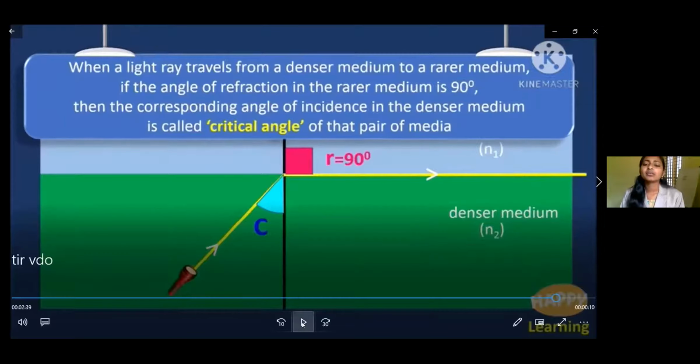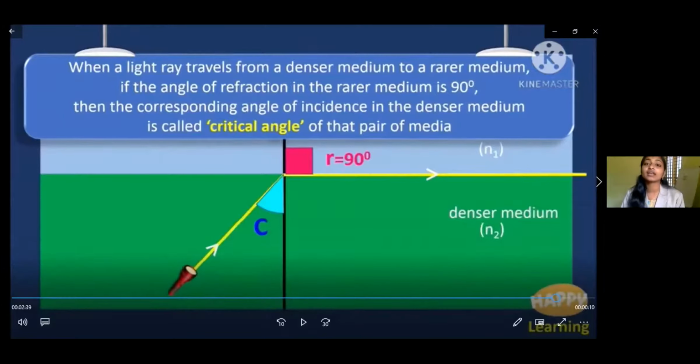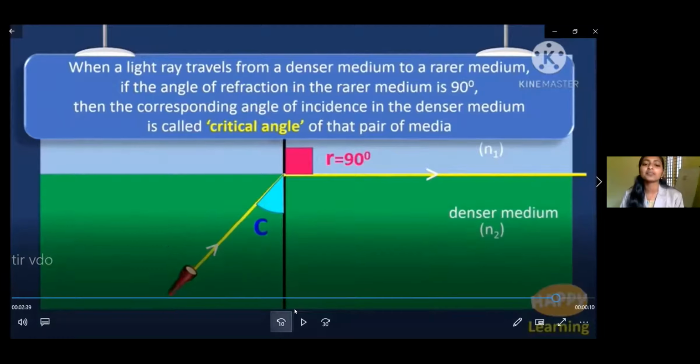Now we must have knowledge about certain values of critical angle. For water, the critical angle is 49 degrees, and for glass, the critical angle is 42 degrees. Just keep it in your mind. And now we can move on to total internal reflection. If the incident angle goes beyond this critical angle, what will happen, Surya?